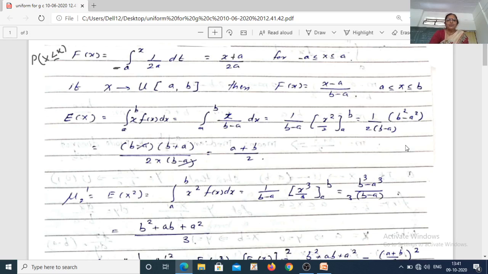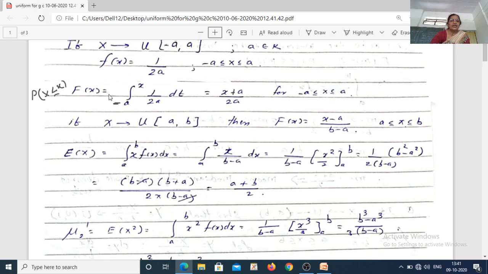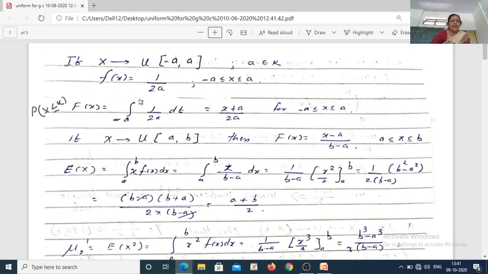Now, suppose we need to compute the distribution function of the uniform distribution. Suppose x follows a uniform distribution in the interval a to b. Then what is my F of x? F of x is the integration from the lower range a to x of 1 upon (b minus a) dx. So that comes out to be (x minus a) upon (b minus a). So this is an exercise for you. I have computed the distribution function for this type of uniform distribution. You compute it for uniform a b, okay.